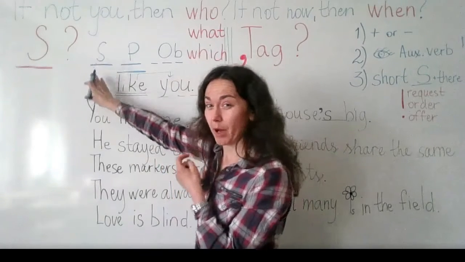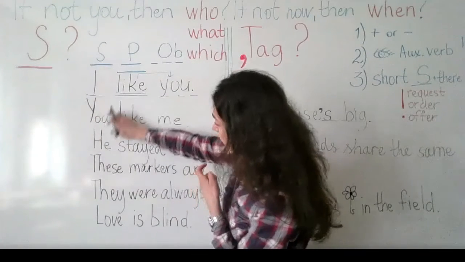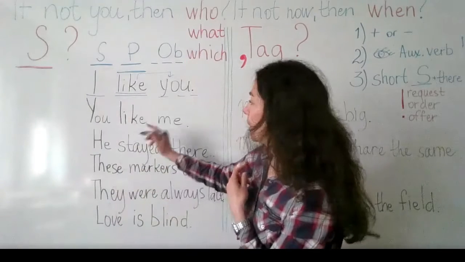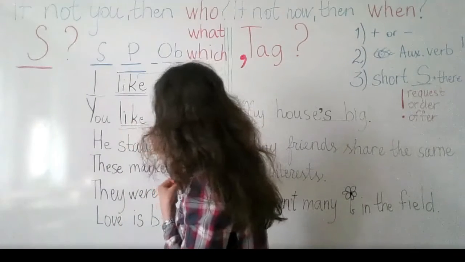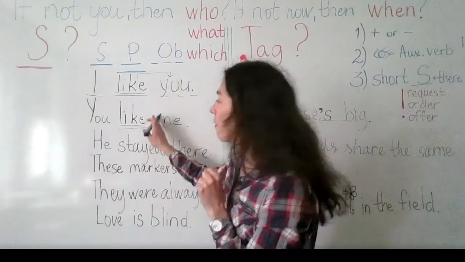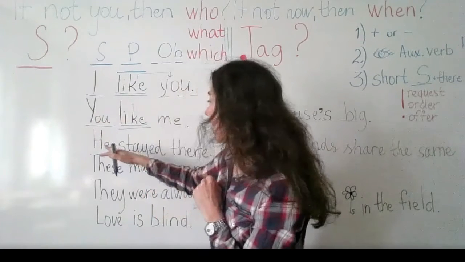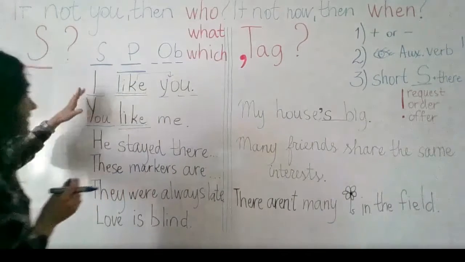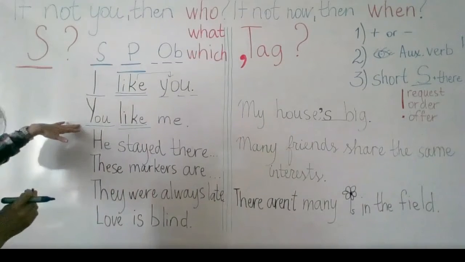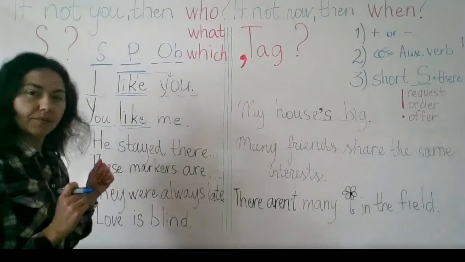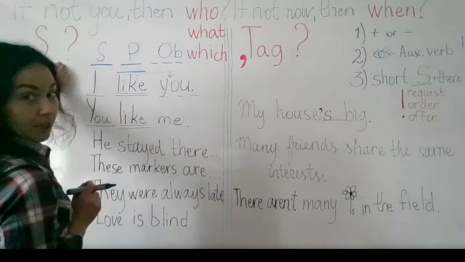Today we're going to speak about subjects. So you notice in these sentences, when we identify the verb, when we know where the verb is, before the verb we'll have the subject. Here we have these 2 sentences. I like you, you like me. So we're going to ask a question to the subject.